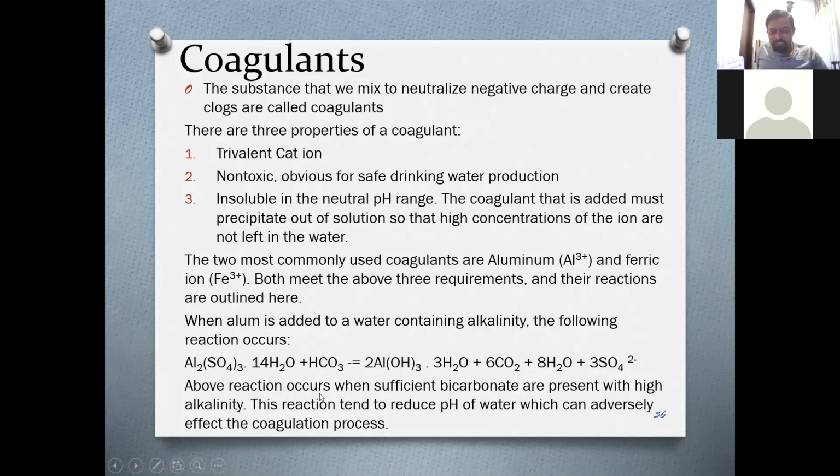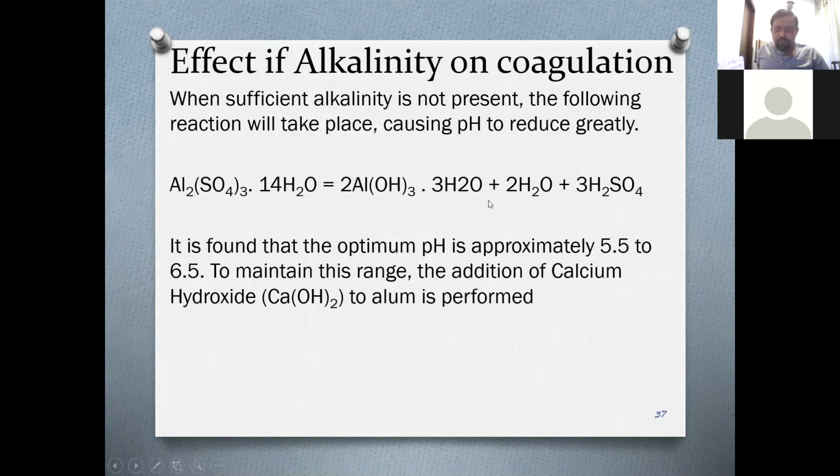The above reaction occurs when sufficient bicarbonate is present with high alkalinity. This will only take place at high alkalinity. That means the pH has to be higher. So what happens if it does not have adequate alkalinity? It will react in this way, right? Causing pH to reduce greatly, right?